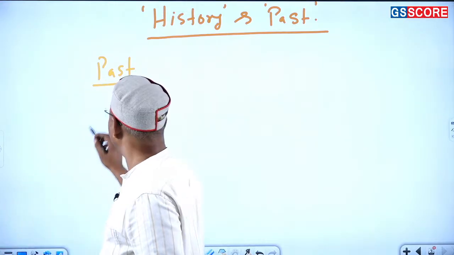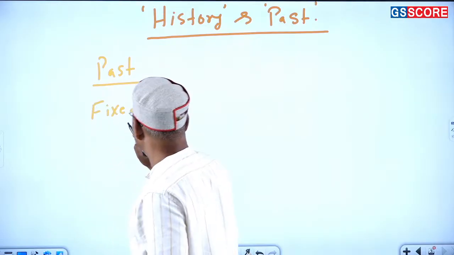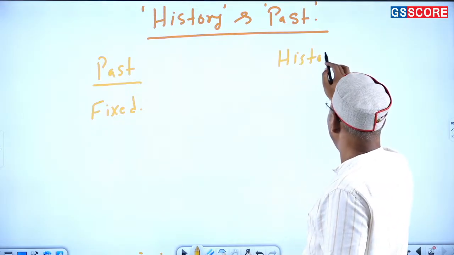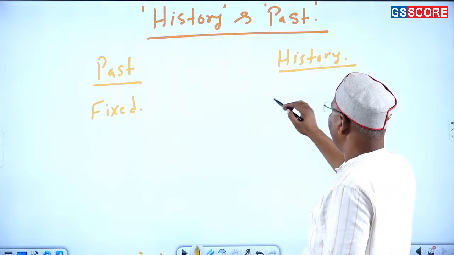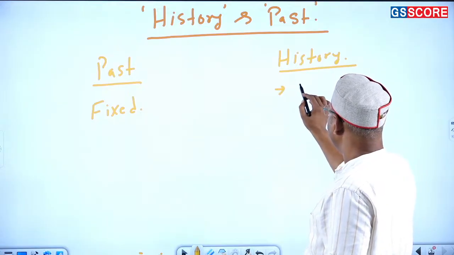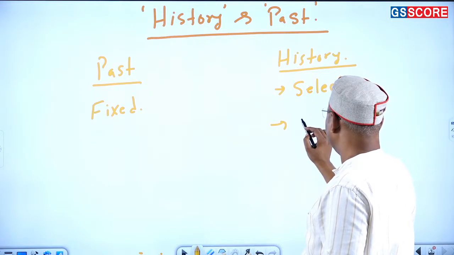So the way I have been telling you, past is something which is fixed, exactly how the things have happened. But the moment it comes to history, what are the terms that I did tell you? That history is something which is selective, right? Which is selective.